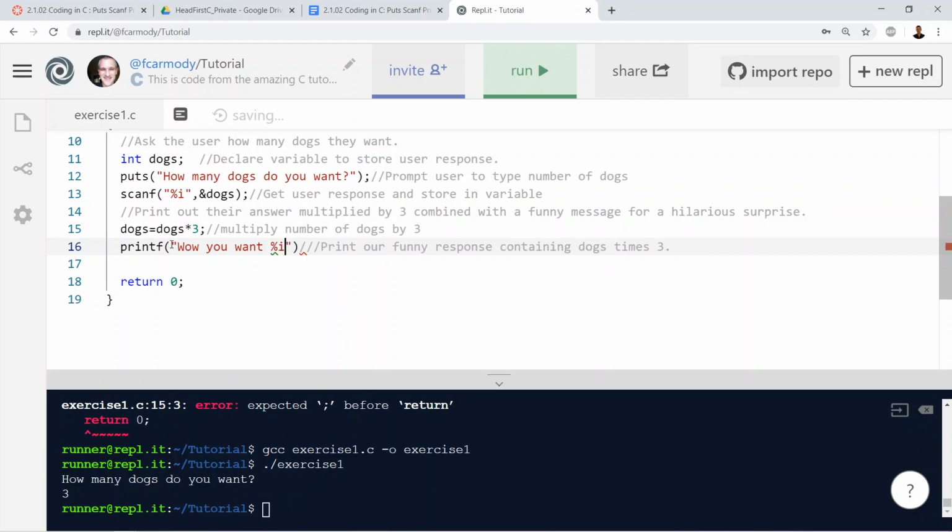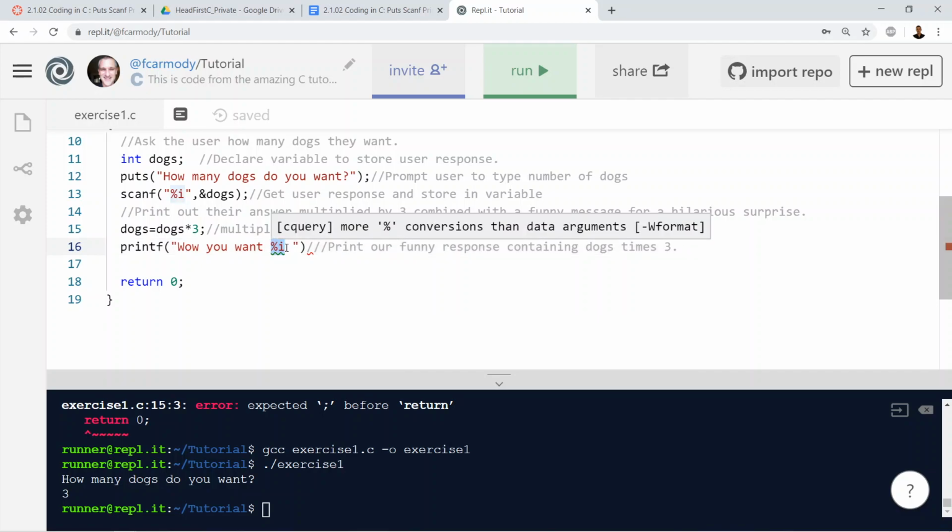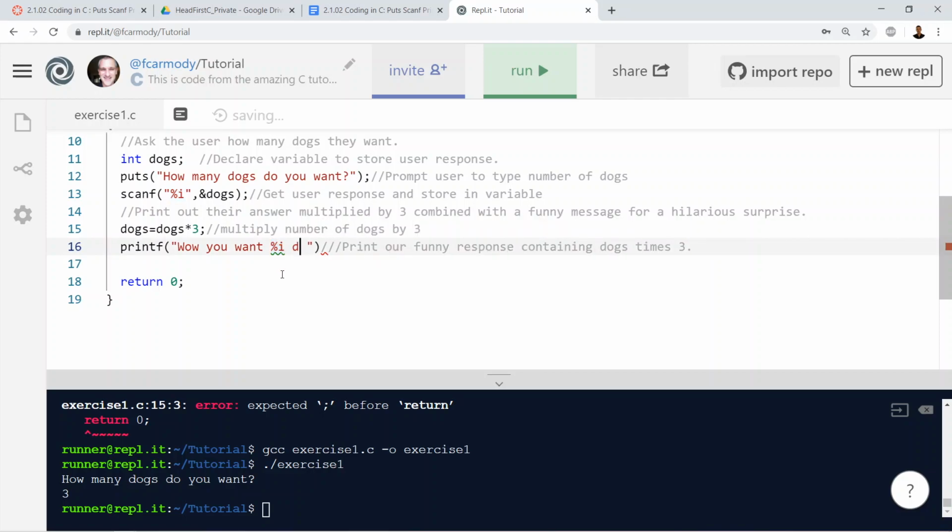So it's, again, just like scanf, we have to say, hey, it's kind of the opposite. Scanf is taking input and saving it in a variable. Printf is taking what's already stored in a variable and replacing it inside of a string. So we're going to say, wow, you want so many dogs? My hilarious, woof. You want so many dogs?